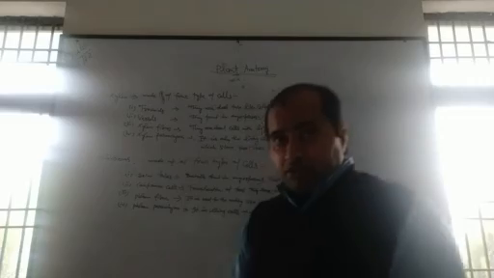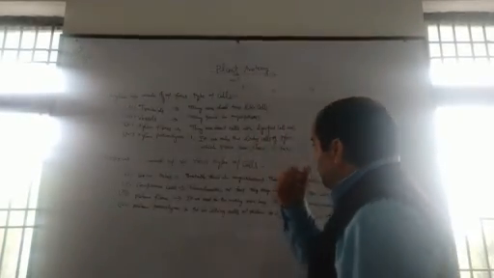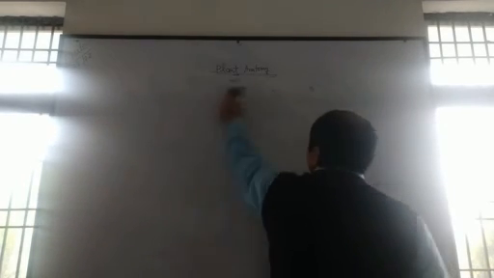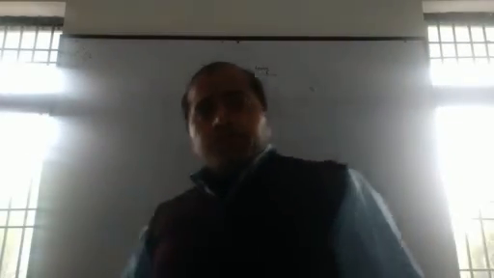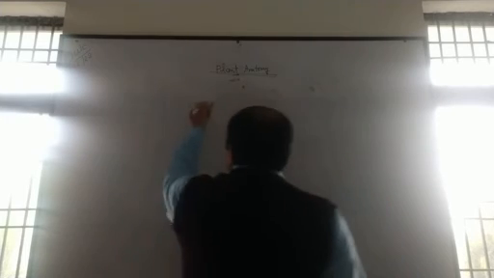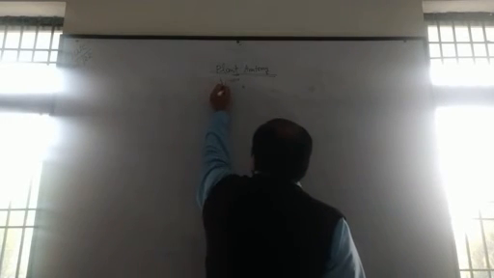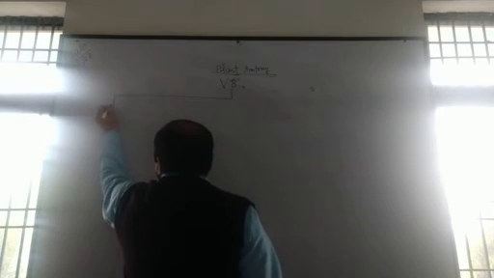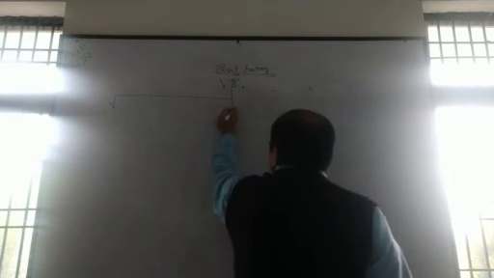So we will discuss one by one the types of vascular bundles. As we know, vascular bundles are basically three types.